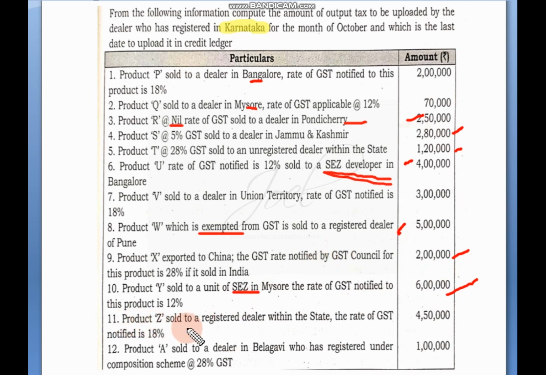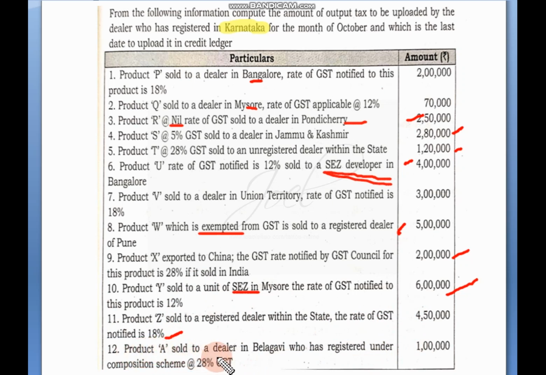Next, product Z sold to a registered dealer within the state. Rate of GST is 18%. See, within the state again, 4,05,000 into 18%, we will get an amount. We will divide proportionately, that means equally, under the SGST and CGST columns.